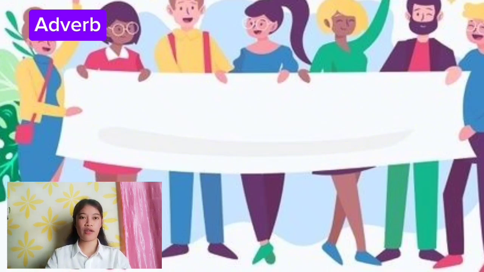Adverbs are used to describe verbs, adjectives, or other adverbs. They are often, but not always, made by adding "ly" to the adjective. For example, I walk slowly. Slowly tells us about the verb walk. And they work quickly.